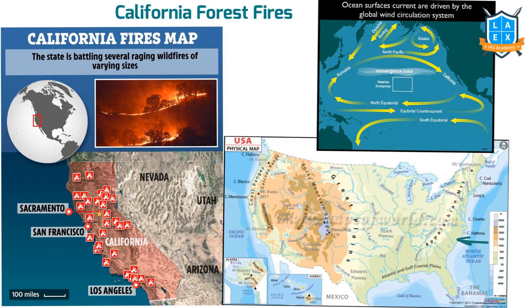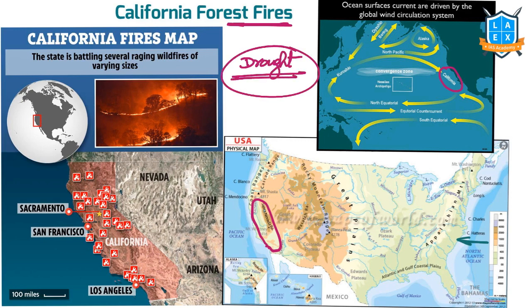The next important forest fire is the Californian forest fire. This is happening currently. California is on the western margin of USA. Nearby there is a current called the Californian current. This is a cold current. When there is a cold current nearby, in general, there will be drought, because the moisture holding capacity of a cold ocean current is very low, because of which cloud formation would be less. That's why the region is dry. Added to that, global warming and climate change have led to heavy forest fires in these regions.